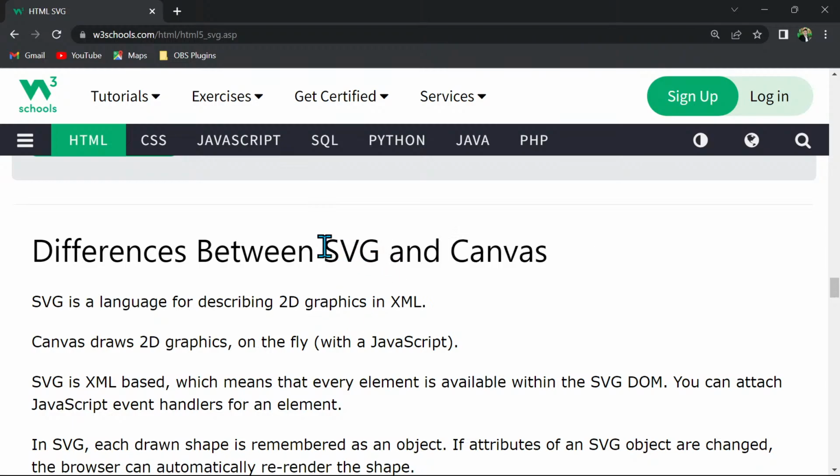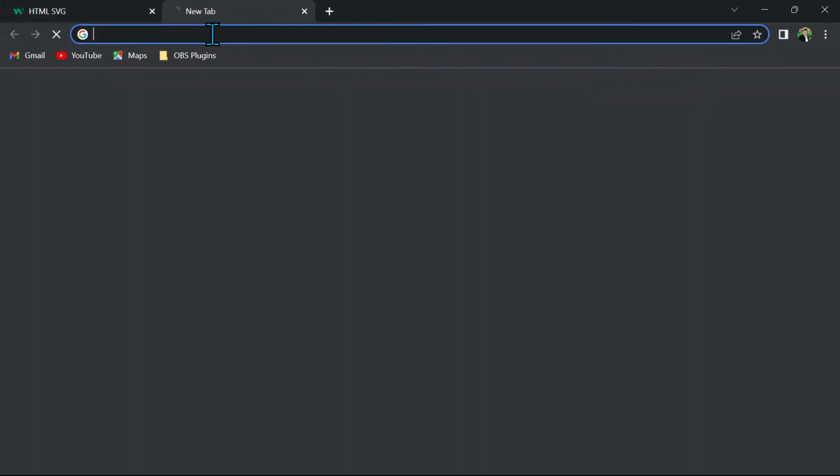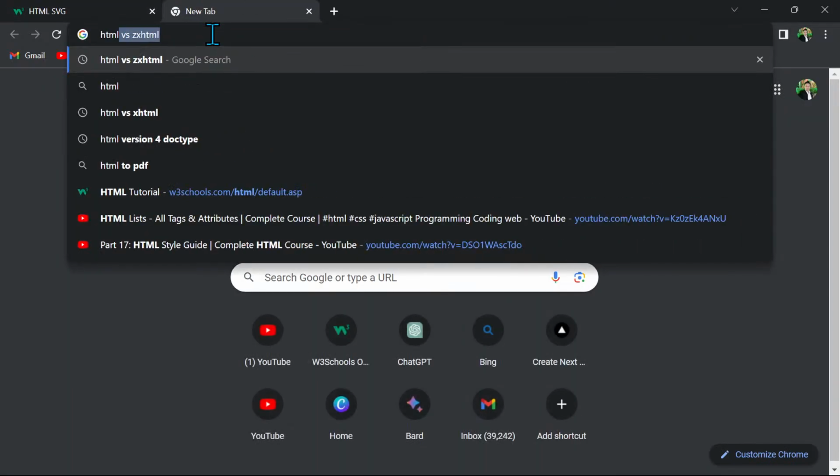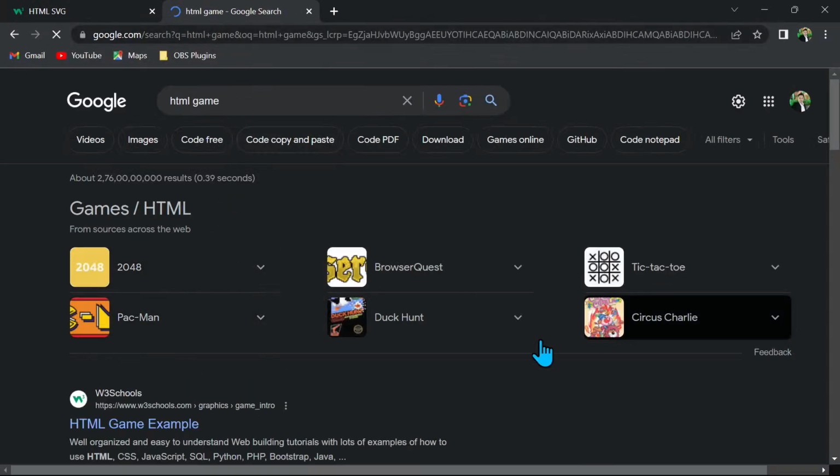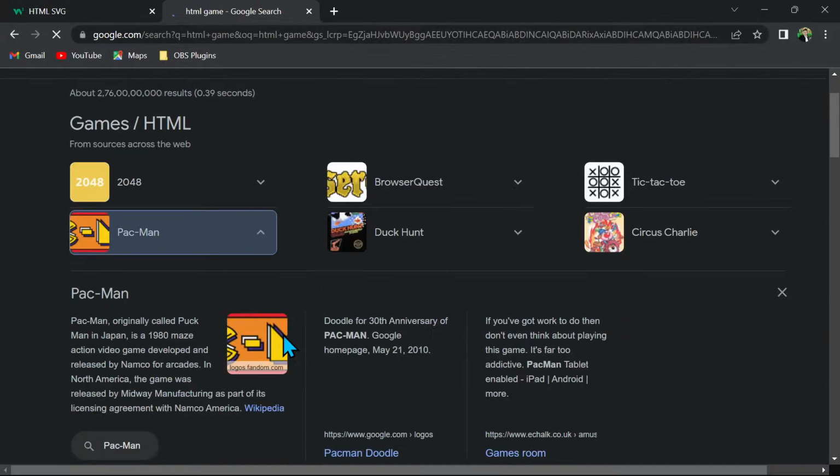The same way, with SVG and canvas, canvas things get pixelated when you zoom, and SVG will not. Canvas is mostly used in HTML games. If you want to play a game, you can just search for HTML game on Google, and you will see most of the games are created in canvas only.